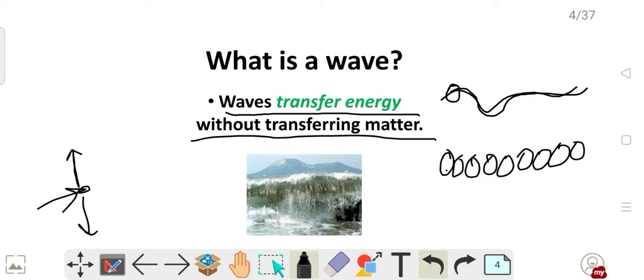Because of this oscillation, since this particle was in contact with some other particle, energy is being transferred to this particle also. Now this particle also starts oscillating about its position. Since this particle is in contact with another particle also, that particle starts oscillating too. So it is not the transfer of particles, rather the transfer of energy from one particle to another. So a waveform is transfer of energy without transferring matter.